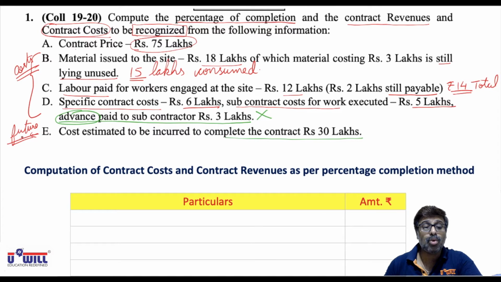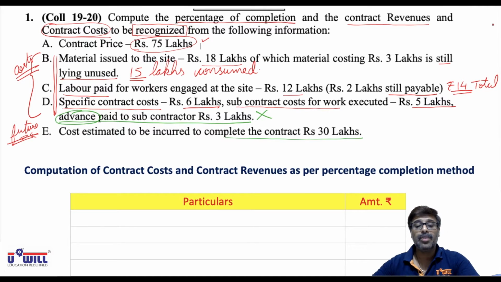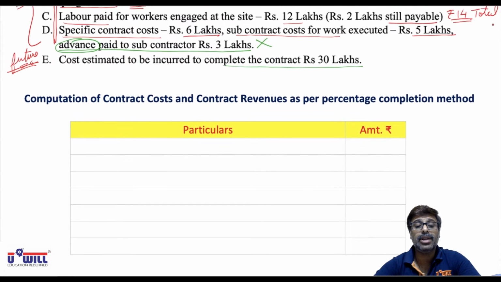And then out of this total, we will find out up till now how much of work is done. Based on that, the revenue will be recognized. Don't worry, it is simple. Once we solve it, you'll understand it.